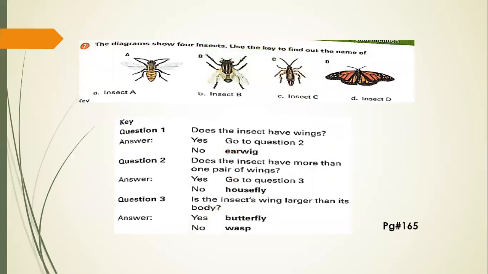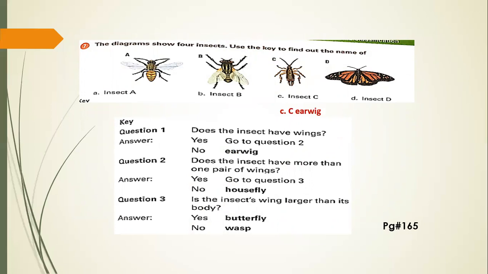The 7th question of this exercise: the diagram shows 4 insects, using the key to find out the names of them. So the key is, does the insect have wings? Go to question 2 if the answer is yes, and if the answer is no, then they were talking about the aphid.